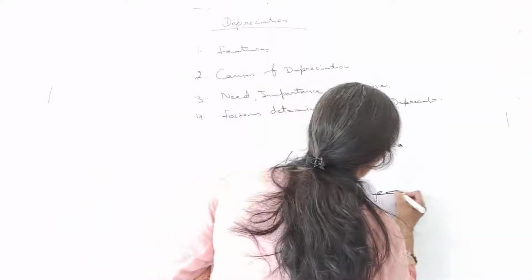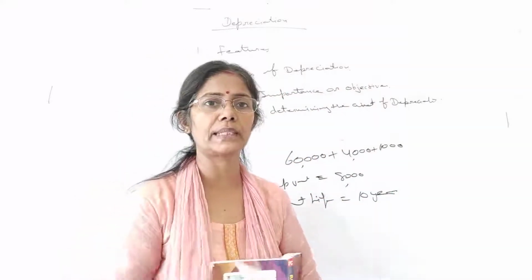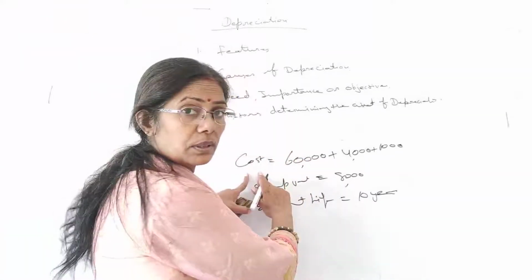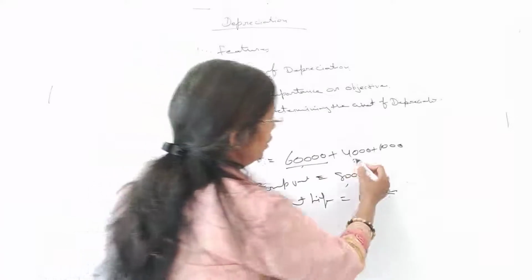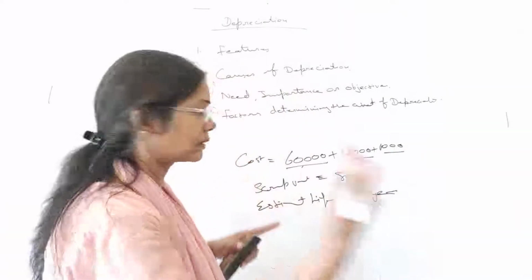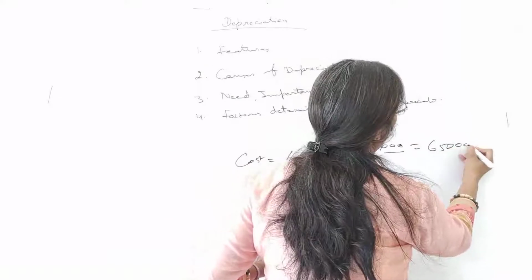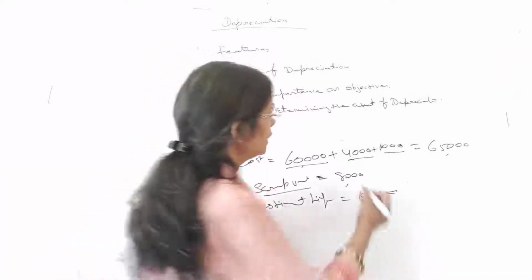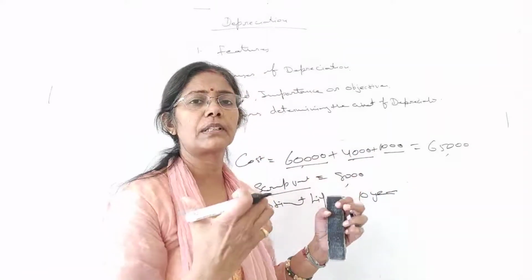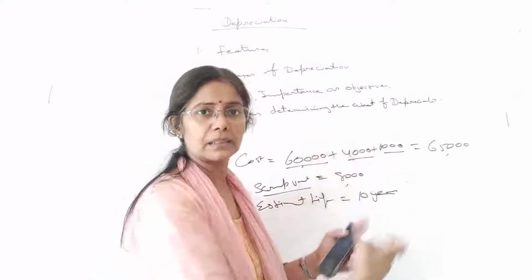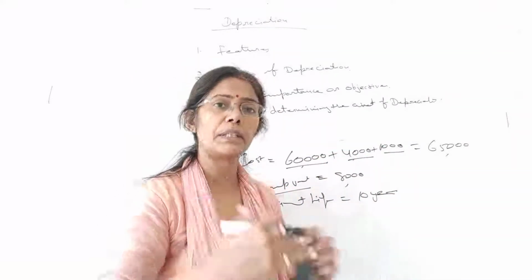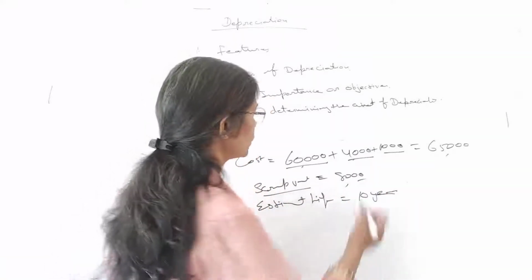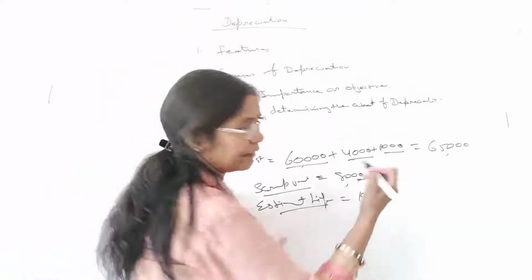So how to calculate the depreciation on that? That's very clear. This is cost. 60,000 is the purchase price. This is freight and this is installation charges. Total cost is your 65,000, right? And the scrap value we have estimated, that after using this machine completely, when the estimated life gets over, still 8,000 rupees we can realize from its waste. So scrap value 8,000 and estimated life is 10 years.